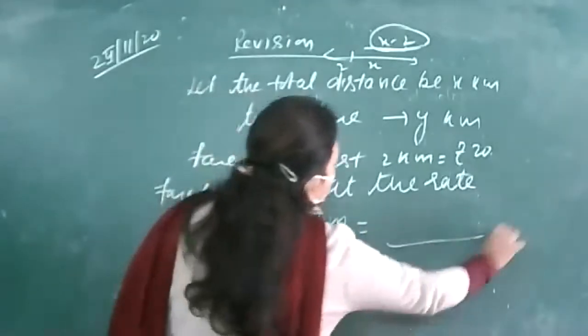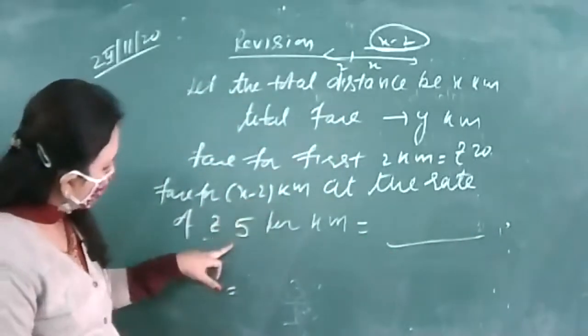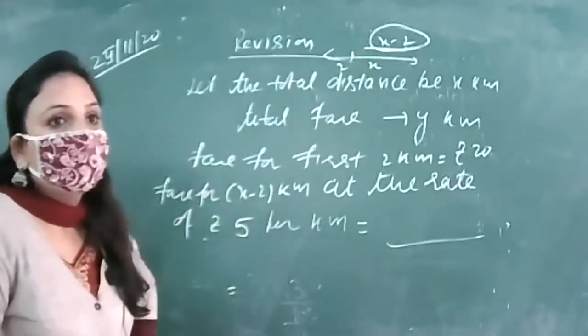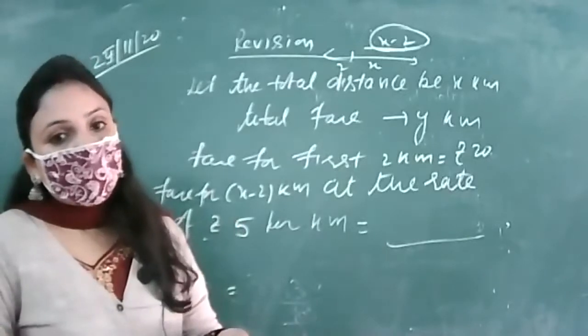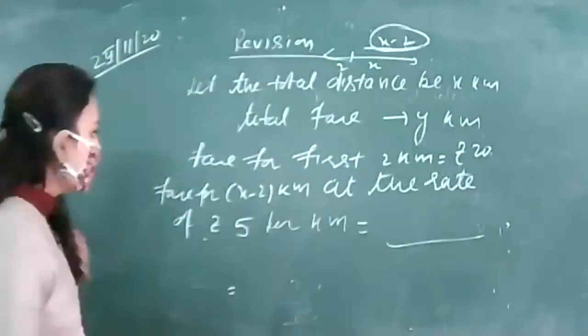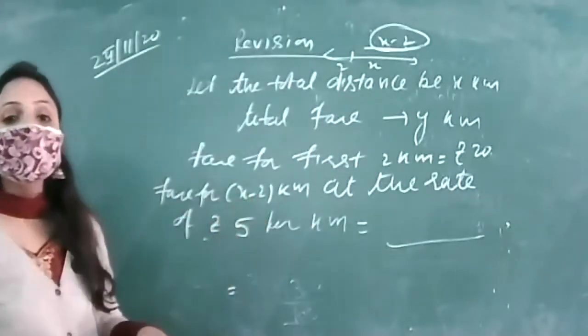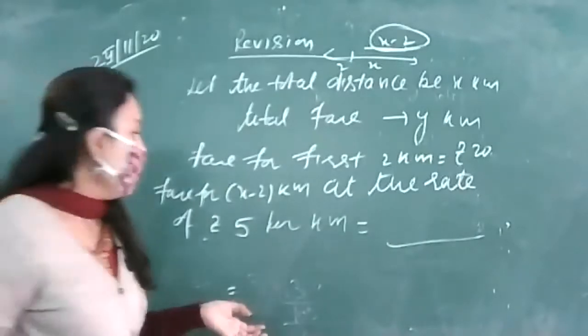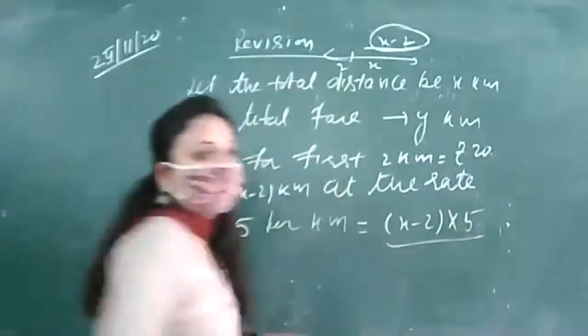Hanji Ravneet, how much it will become? X minus 2 kilometers are left and for per kilometer rupees 5. तो कितना होगा ये? बिल्कुल. If we are having 9 kilometer total distance, per kilometer is 5, then 9 into 5, 45 rupees, right? इसी तरह से if we are having x minus 2 kilometer per kilometer is 5, then the money, the fare charge will be x minus 2 into 5, right?